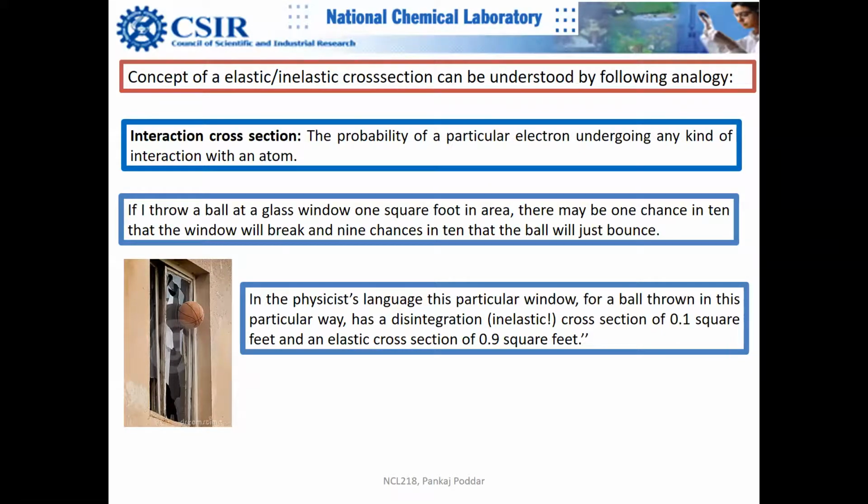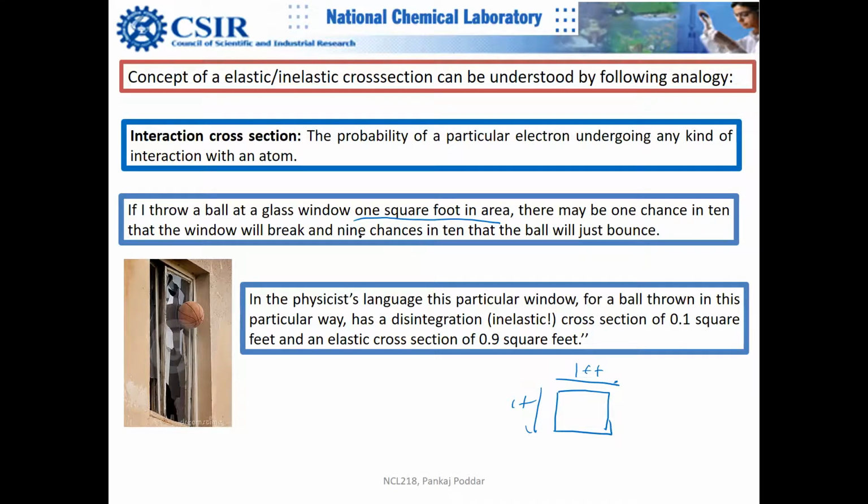So let us understand the difference between elastic interaction and inelastic interaction, elastic cross section and inelastic cross section. The analogy is, for example, you take a window which is 1 square foot, 1 foot by 1 foot, and you throw a ball onto this glass window 10 times.